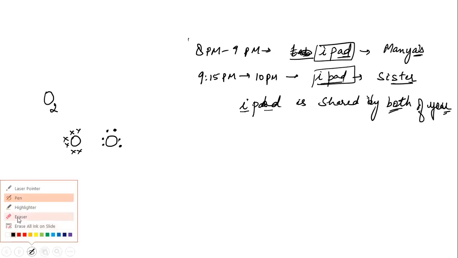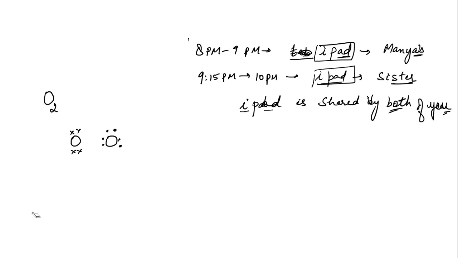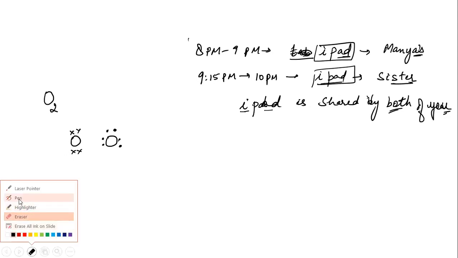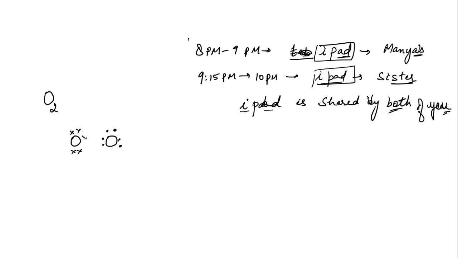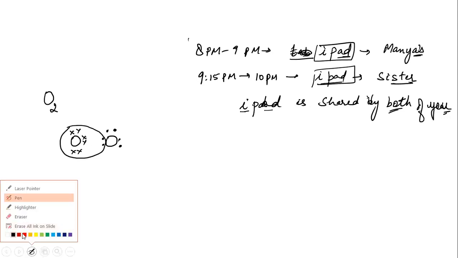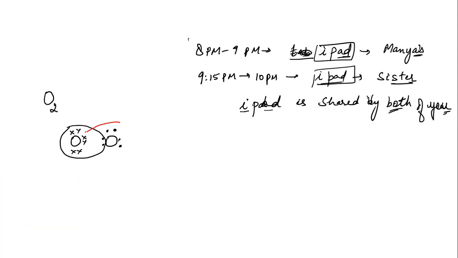Now this oxygen needs 2 electrons, so it takes 2 electrons from this one. And this one needs 2 electrons, so it takes 2 from this one.